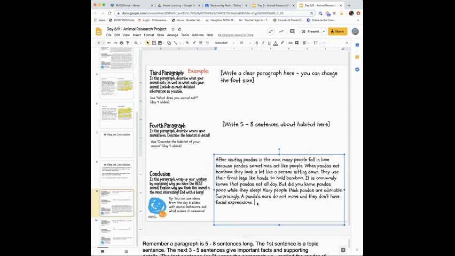I already used "after." Now that you know all about these amazing animals, you want to do something to help them survive in the wild.